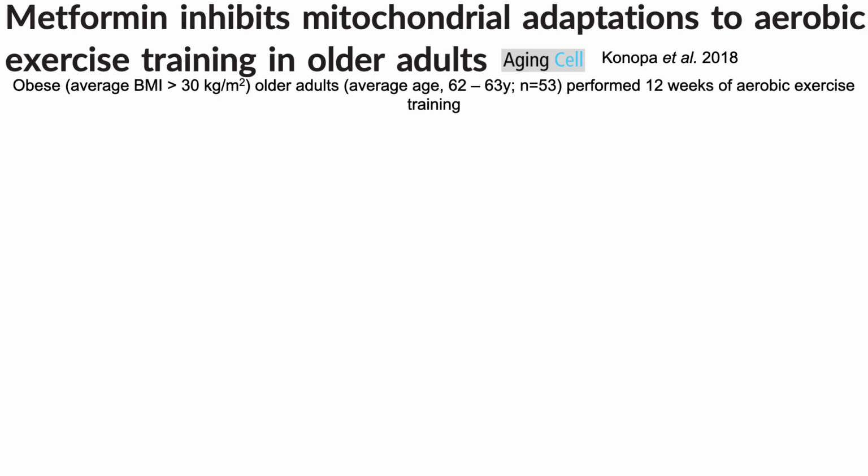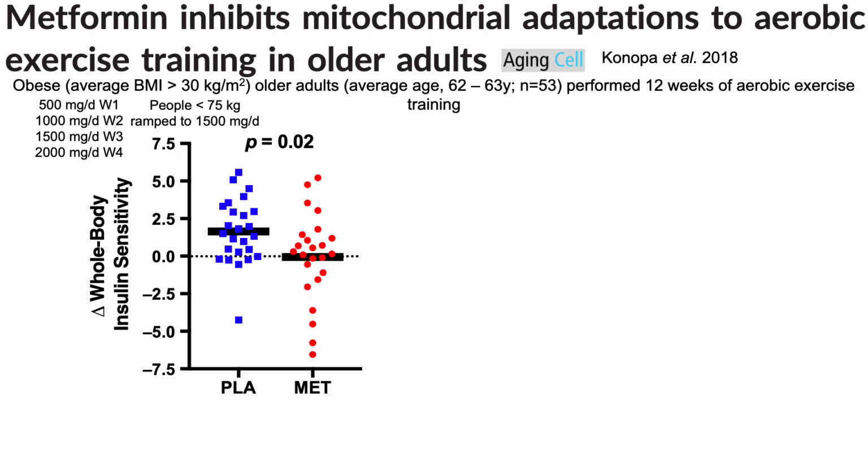Now, in terms of how much metformin they were taking, a ramp protocol was used: 500 milligrams per day during week 1, 1,000 in week 2, 1,500 milligrams per day in week 3, and 2,000 milligrams in week 4, which continued until the 12-week study was concluded. For people that weighed less than 75 kilograms, they were ramped to 1,500 milligrams of metformin a day, and then stayed at that dose for the remainder of the 12-week study.